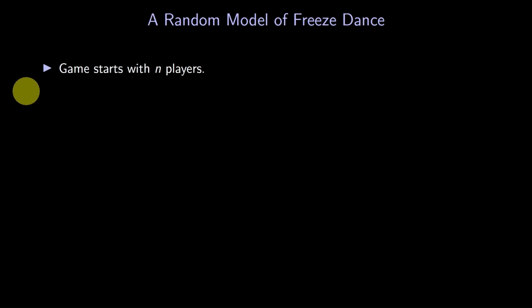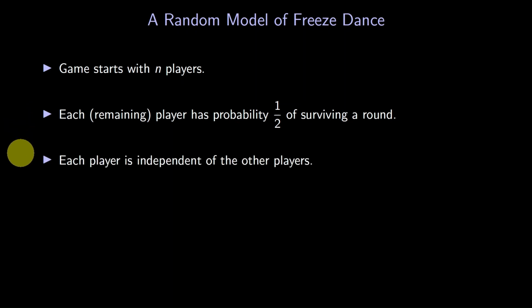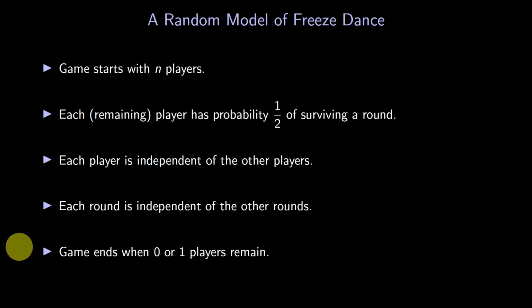And here is our random model for freeze dance. We'll start with n players, where n can be any whole number. At every round, each player has a 50% chance of continuing to the next round and a 50% chance of dropping out. Each player is independent of the others, meaning whether some players drop out or not doesn't influence whether another player drops out. Furthermore, the rounds are independent, meaning that the outcomes of one round aren't influenced by the outcomes of another round. Finally, the game will continue until there are 0 or 1 players remaining.